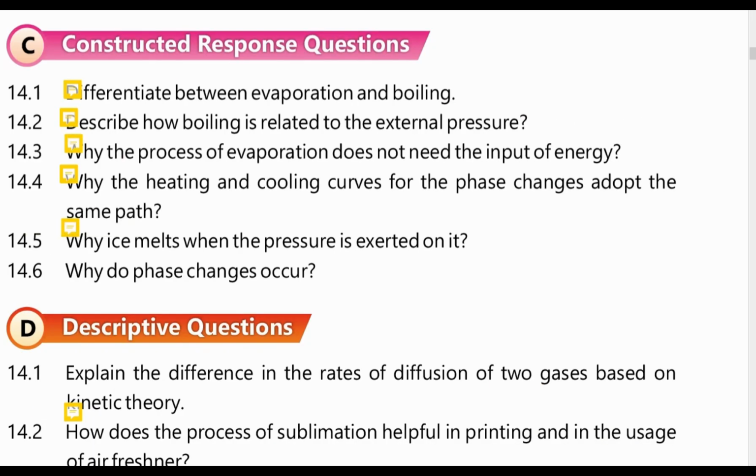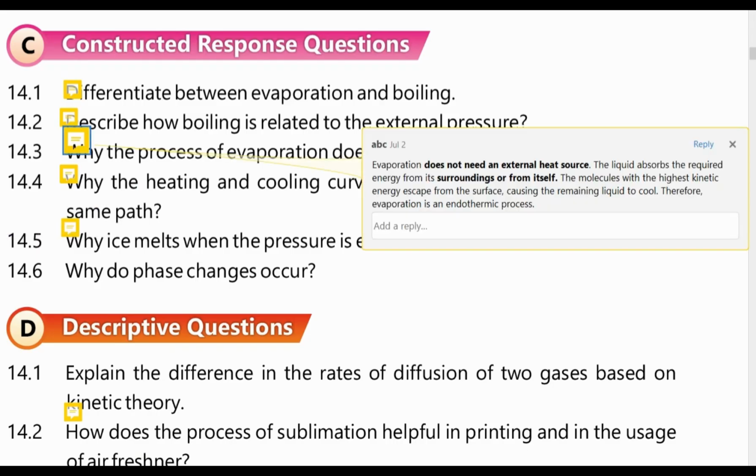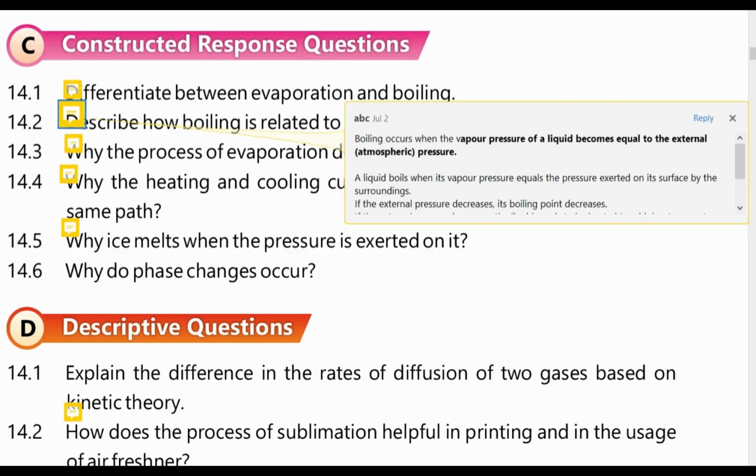Second question is describe how boiling is related to the external pressure. So we know that boiling occurs at a specific temperature which is called the boiling point. So let's see, boiling occurs when vapor pressure of liquid becomes equal to the external pressure. A liquid boils when its vapor pressure equals the pressure exerted on its surface by the surroundings.